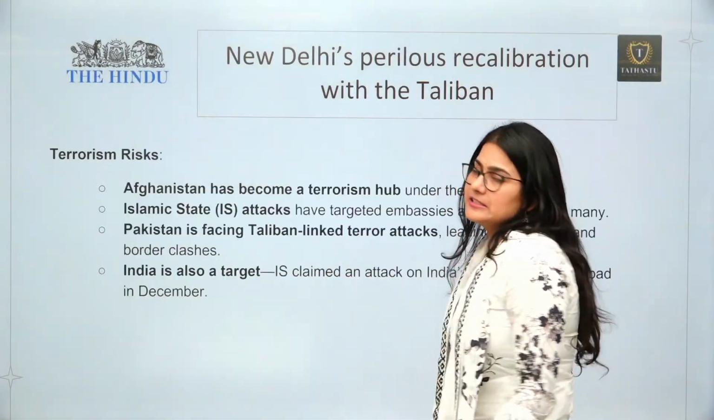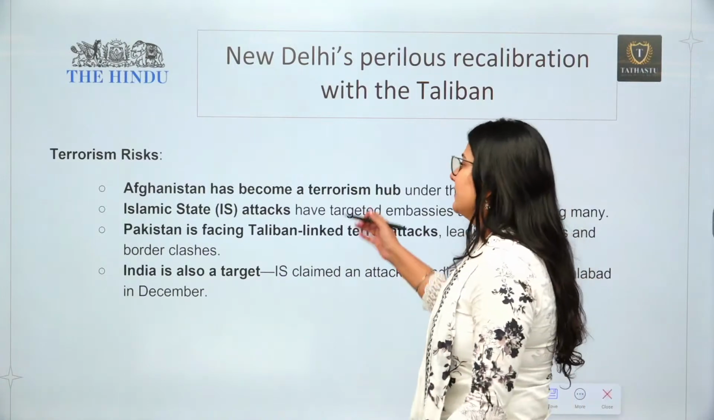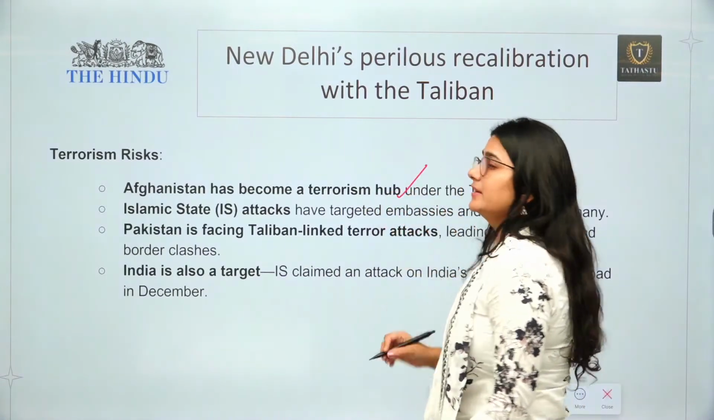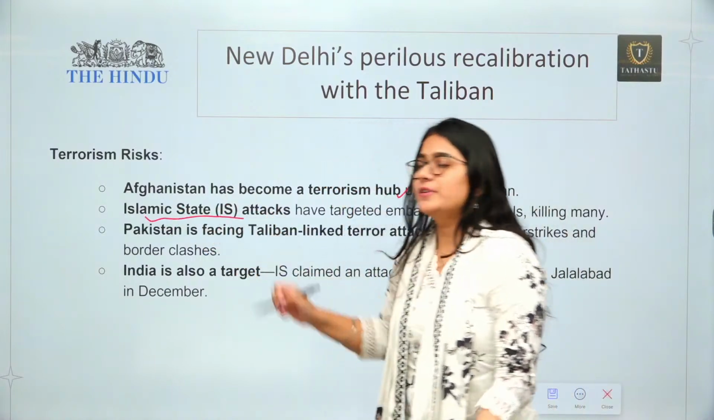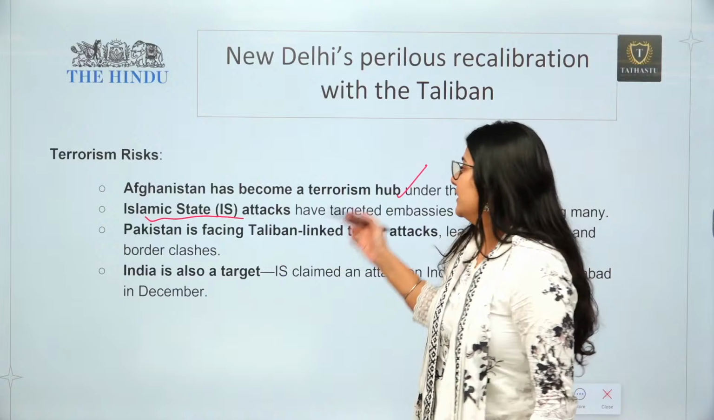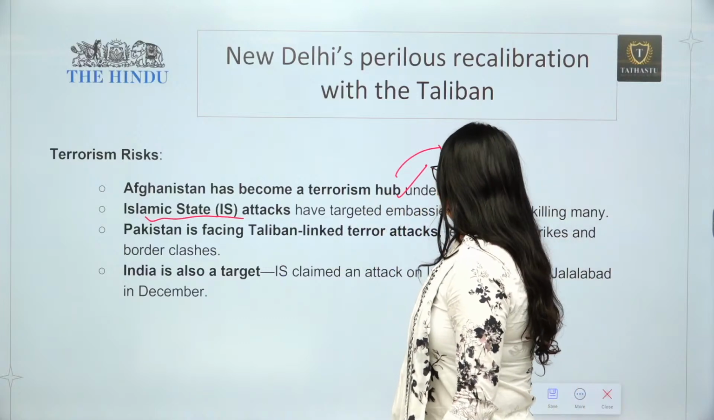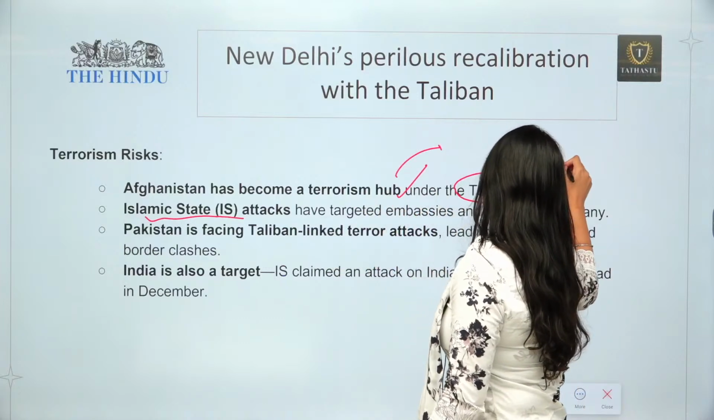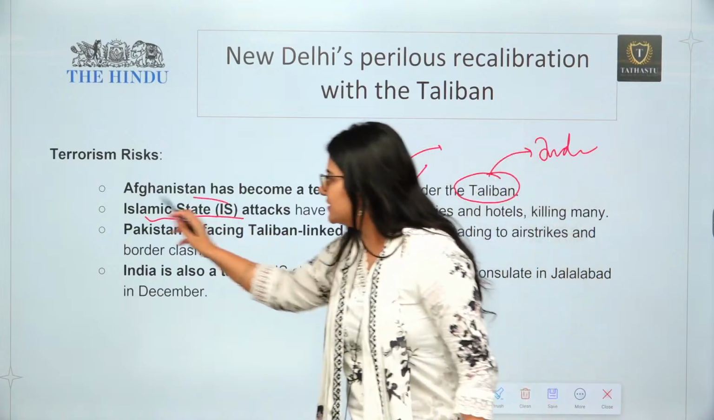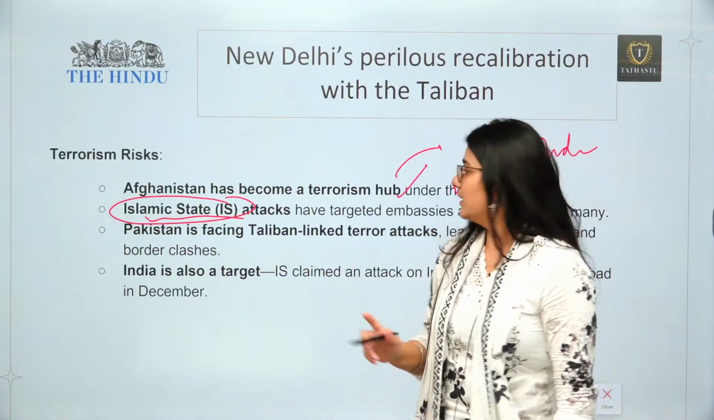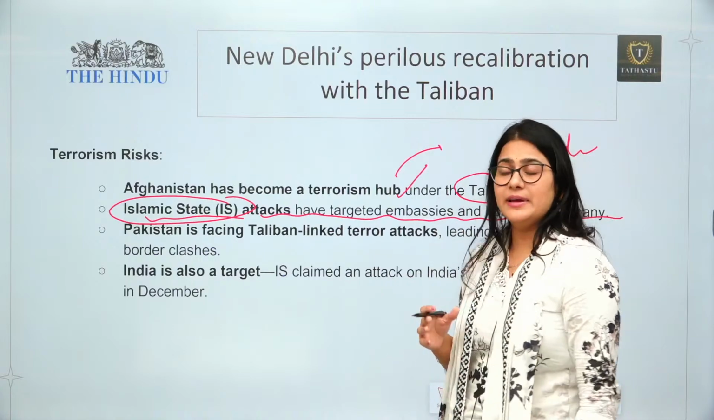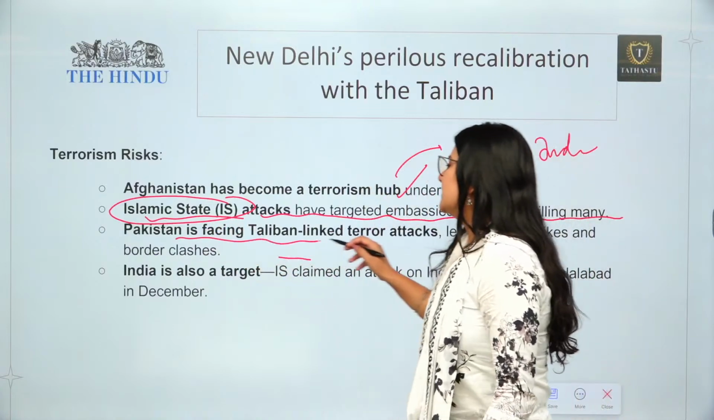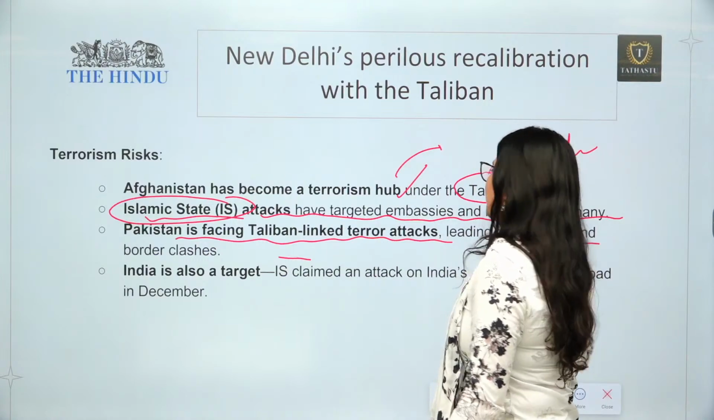Second, there is a risk of terrorism. Obviously, Afghanistan has become a terrorist hub under the Taliban. We all know that. Secondly, its engagement with Islamic State. Okay, let's say the Taliban can be sympathetic to India. But Islamic State is not going to be sympathetic to India, right? Its attacks have targeted embassies and hotels, killing many. Pakistan is facing Taliban-linked terror attacks also, right?